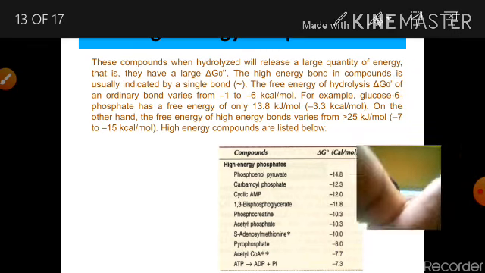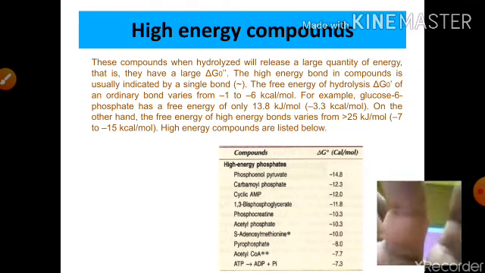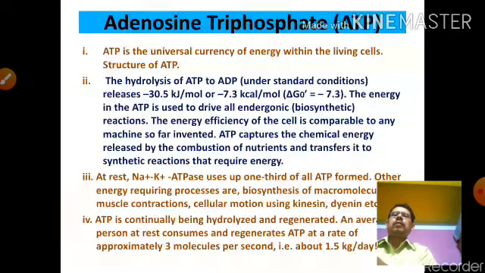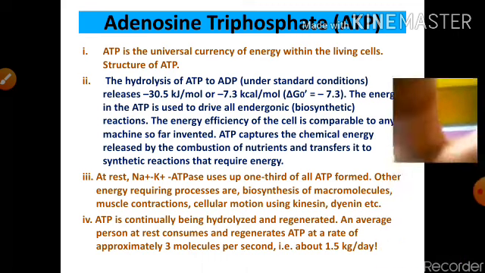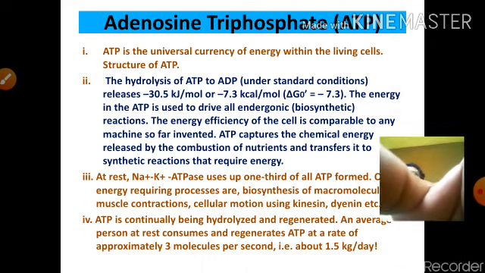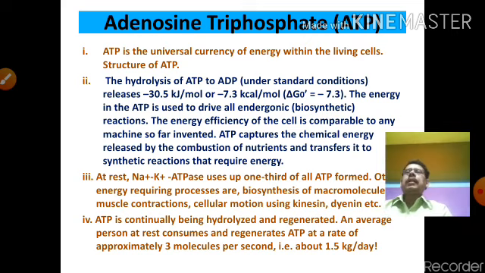So these are the high energy compounds for reactions. And adenosine triphosphate is another most important high energy compound. ATP is the universal currency of energy within the living cell, and the structure of ATP is given below. The hydrolysis of ATP to ADP under standard conditions produces minus 7.3 kilocalorie per mole, or delta G0 equal to minus 3.7.